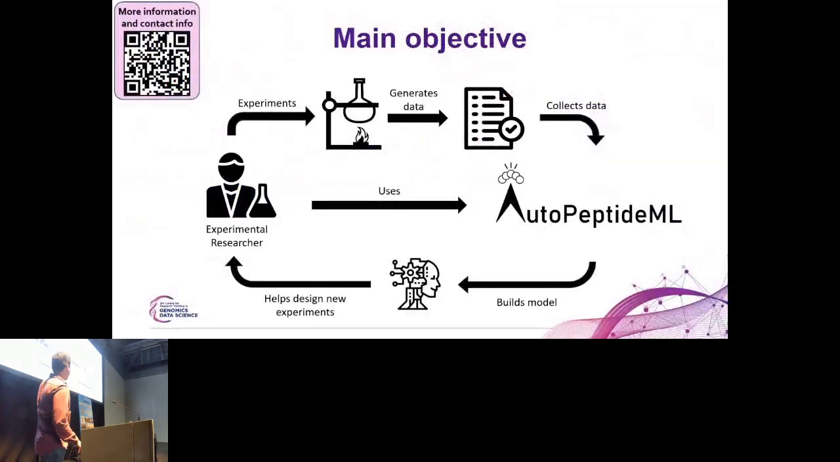So what's AutoPeptideML and what is its goal? AutoPeptideML is a library for democratizing peptide machine learning. And what does this mean? The idea is that AutoPeptideML will help empower experimental scientists to build their own custom models based on their experimental data. And not only to build the models, but to integrate them into their experimental workflow, with the goal in mind of creating this feedback loop where the predictions from the model help inform the new experiments, and the new experiments help improve the model.